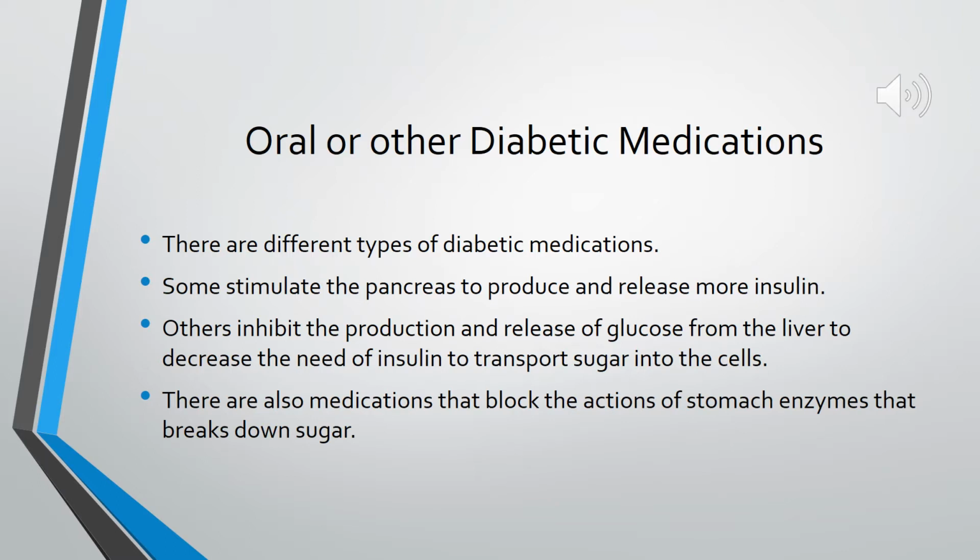Oral or other diabetic medications. There are different types of diabetic medications. Some stimulate the pancreas to produce and release more insulin. Others inhibit the production and release of glucose from the liver to decrease the need for insulin to transport sugar into the cells. There are also medications that block the actions of stomach enzymes that break down sugar.